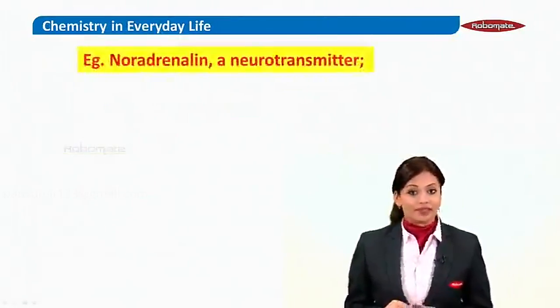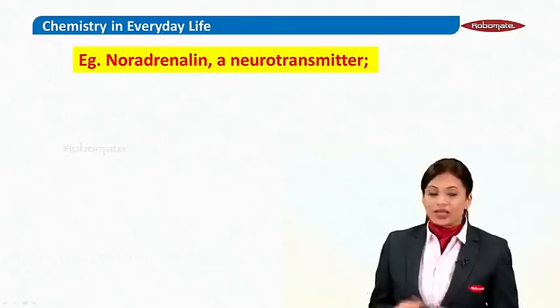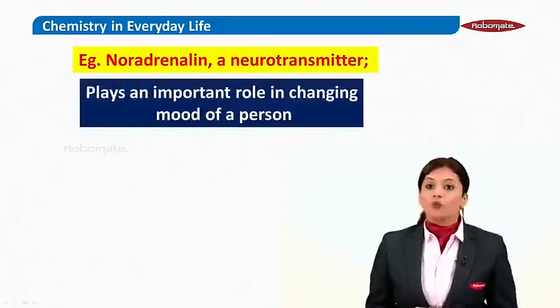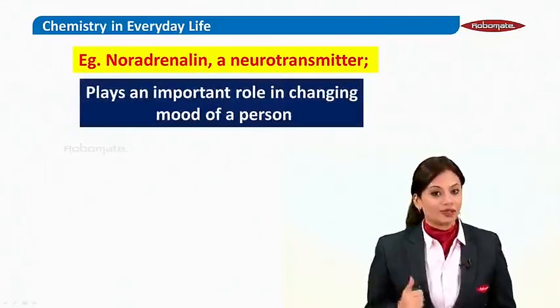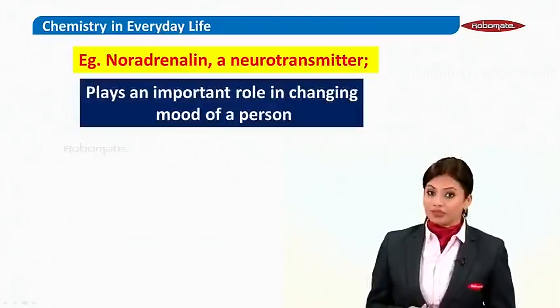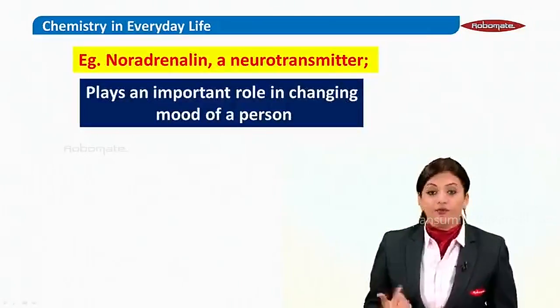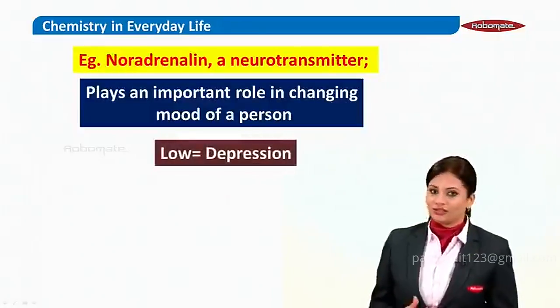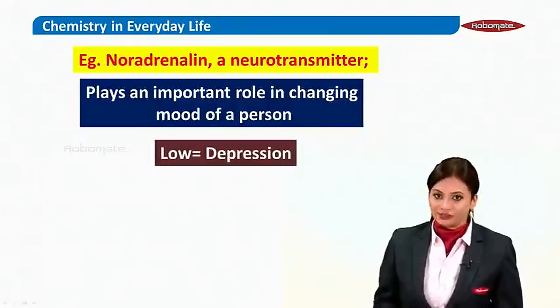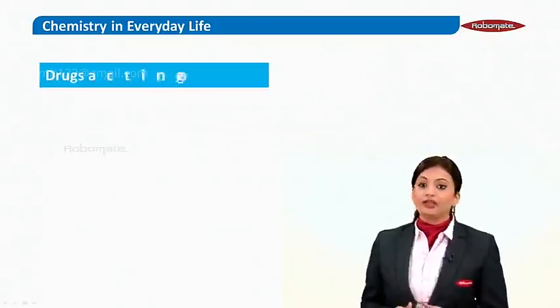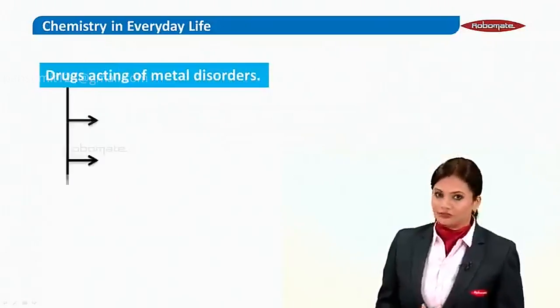An example of a tranquilizer is noradrenaline. It is a neurotransmitter. It plays a very important role in changing the mood of a person. When the noradrenaline levels are low, this person is generally suffering from depression. Now children, the drugs in mental disorders can be of three types.